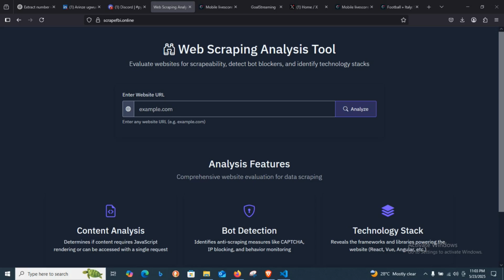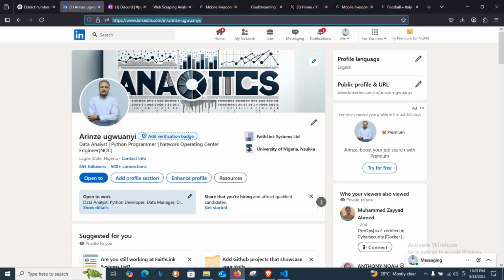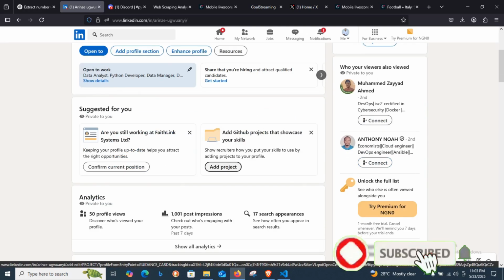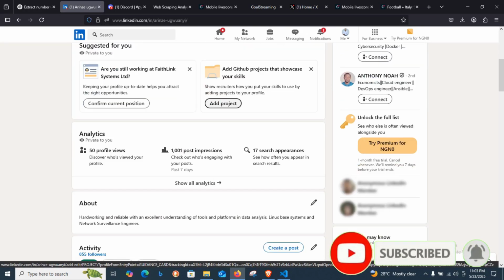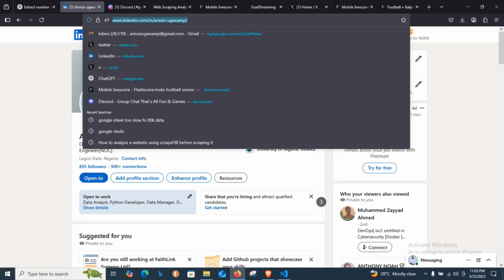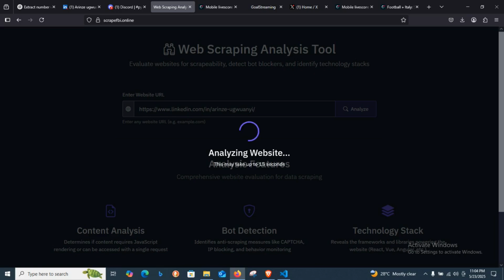So the name of the website, like I said before, is ScrapeFBI.online. So here is the tool. It allows you to analyze a website and give you a probability score. So let me try this. We know LinkedIn is a highly protected website, and you can scrape it, but if they notice you are scraping, they're going to ban the account that you're using to scrape, because you need an account to log in for you to be able to scrape on LinkedIn. So let's analyze LinkedIn and see the probability score we are going to get.